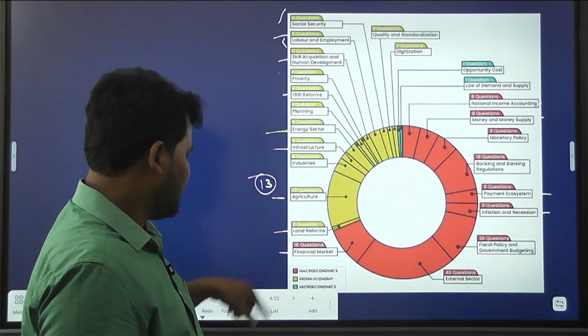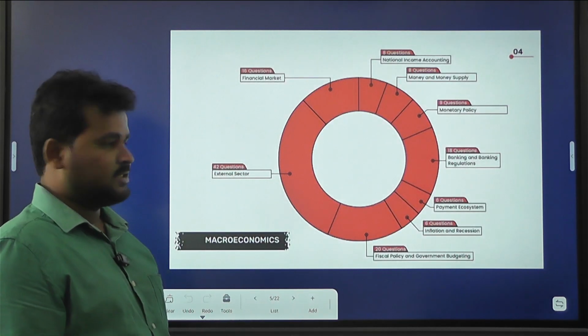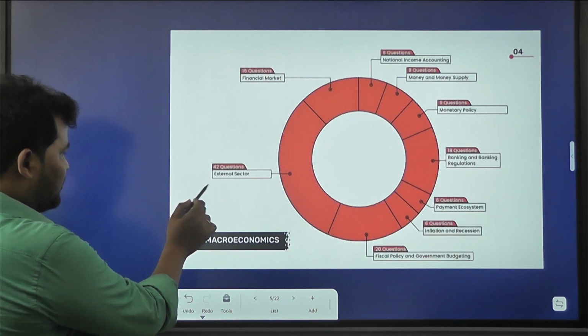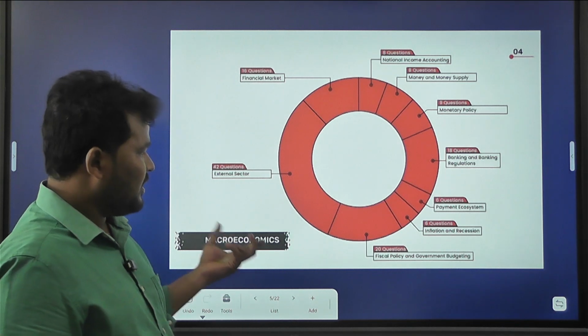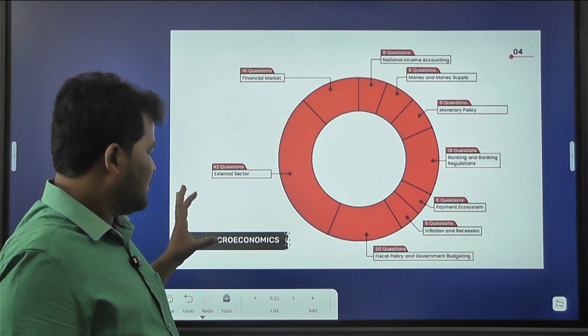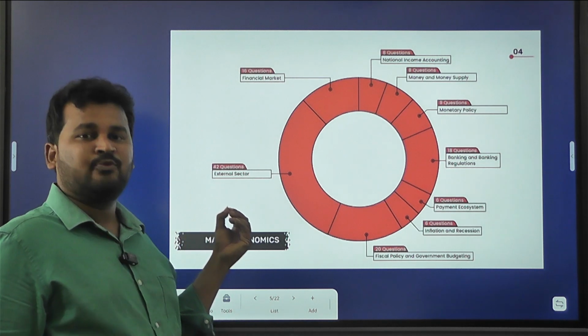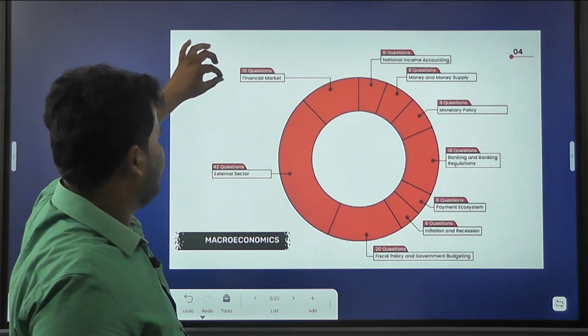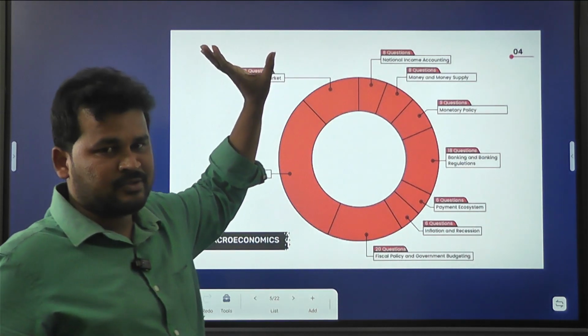Then in some more areas, financial market, 16 questions. From the macroeconomics area, external sector had 42 questions in total. Financial market, 16 questions. National income accounting, 8 questions.